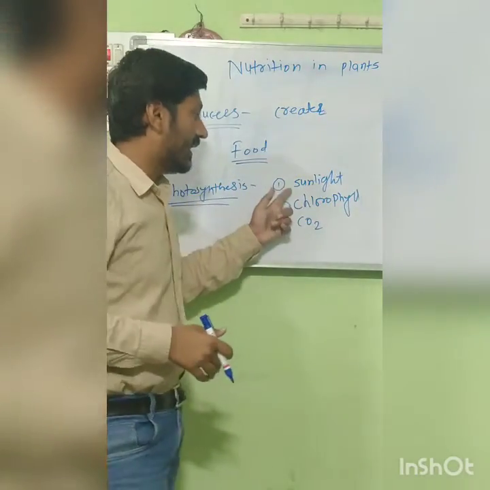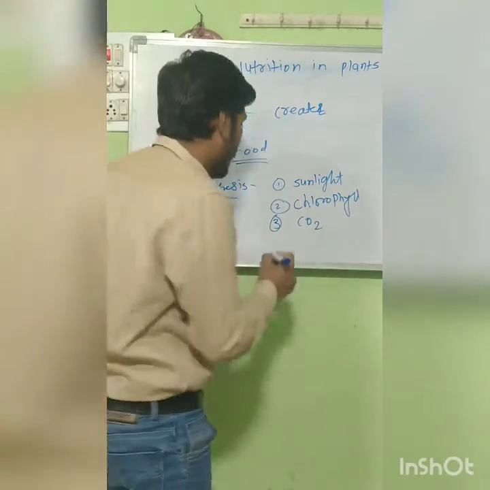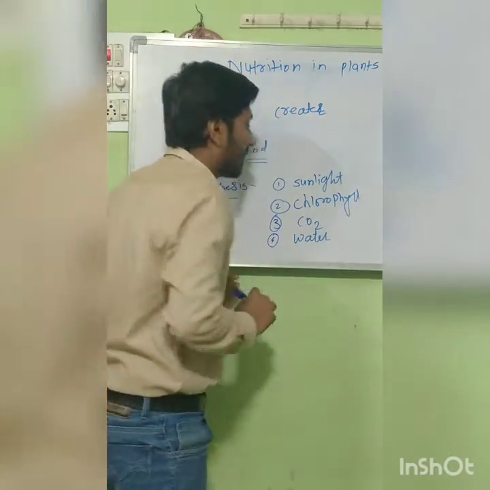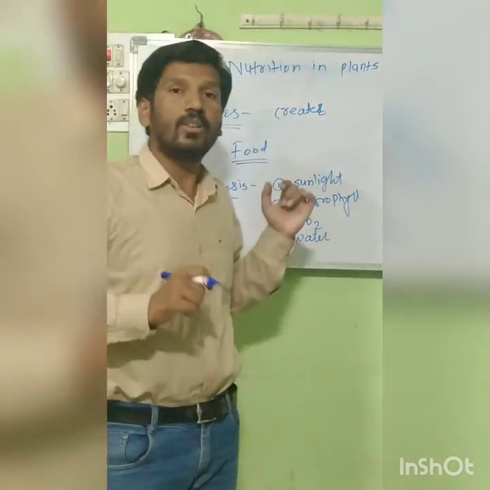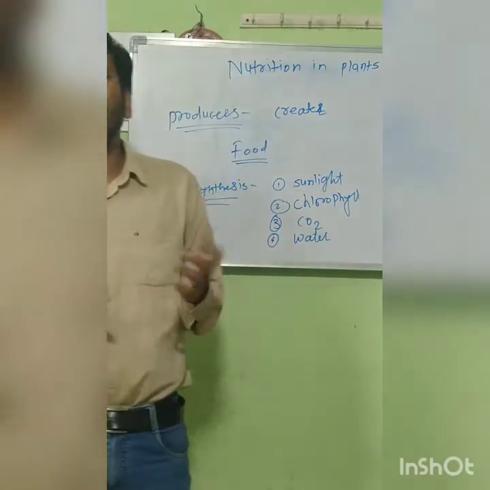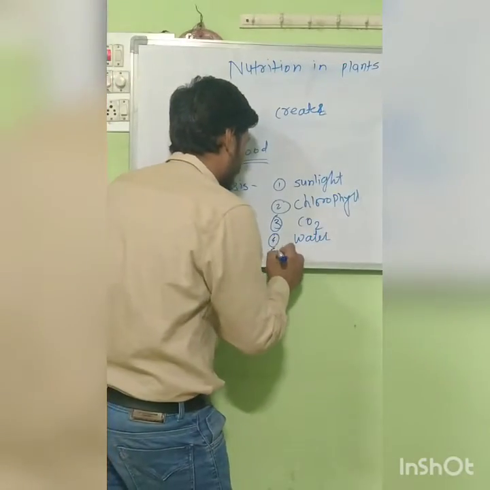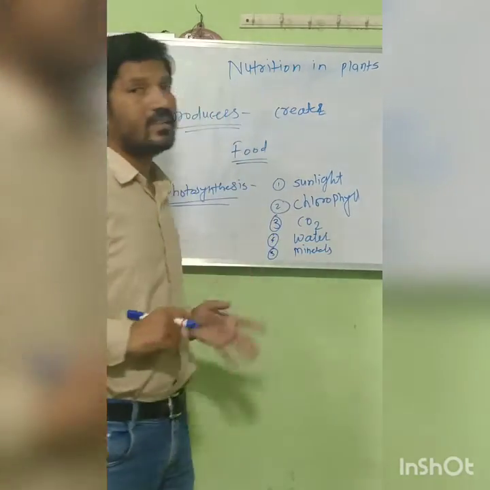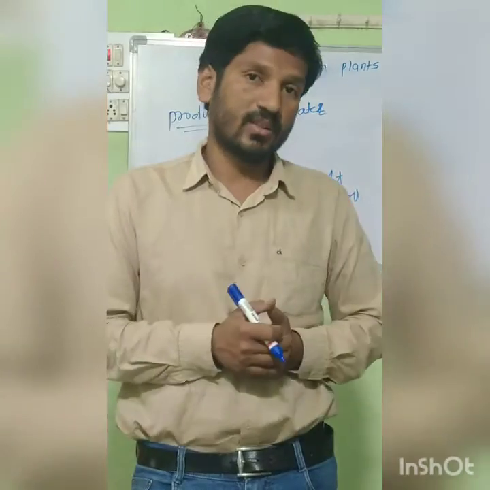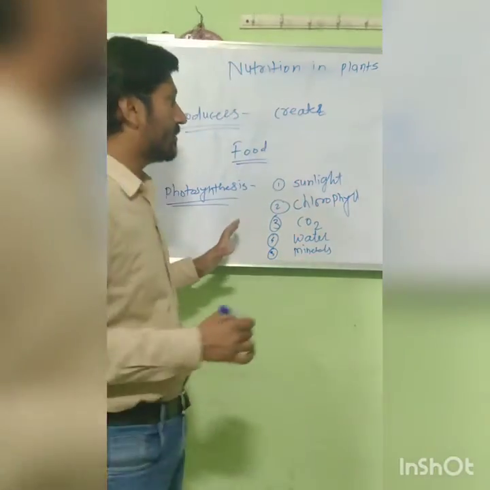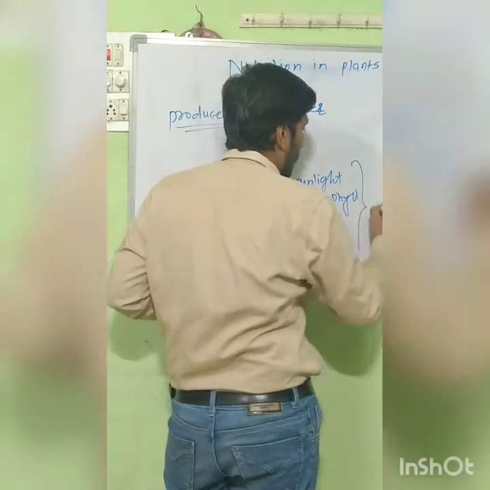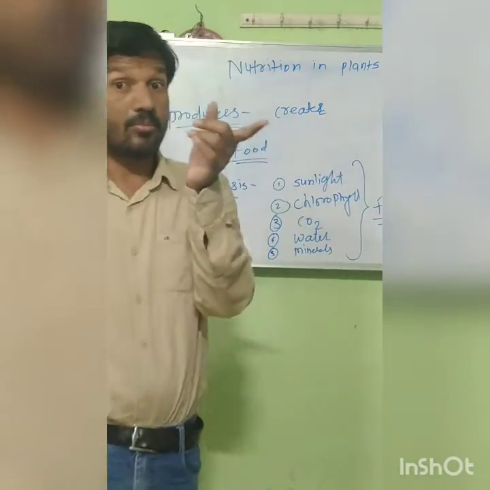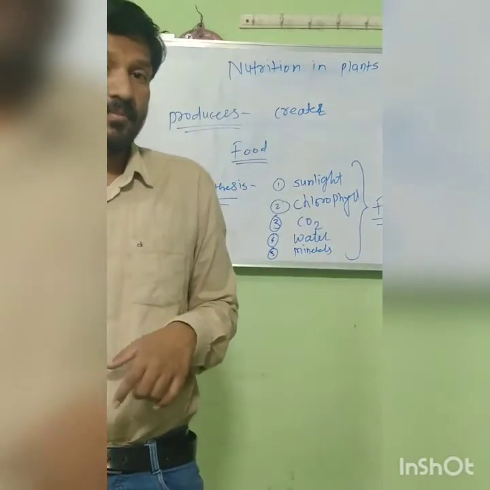So sunlight, chlorophyll, CO2. The fourth thing is water. Sunlight, chlorophyll, CO2, water, and whatever minerals it requires. These things are required for the process of photosynthesis. From this process, plants prepare their food. And again, one most important thing happens.